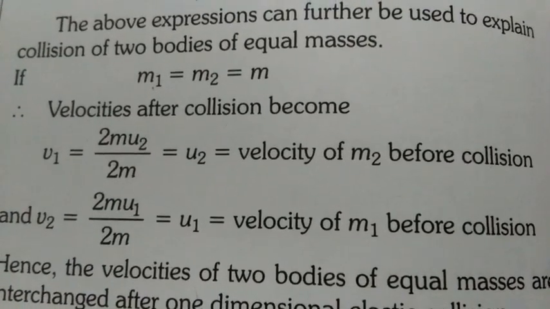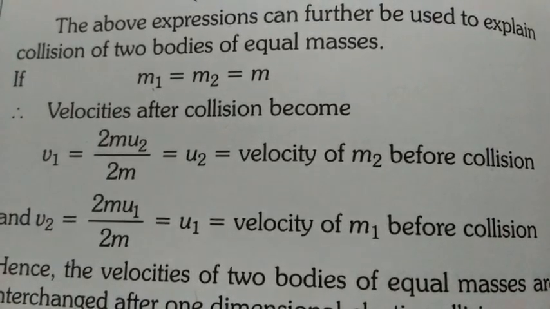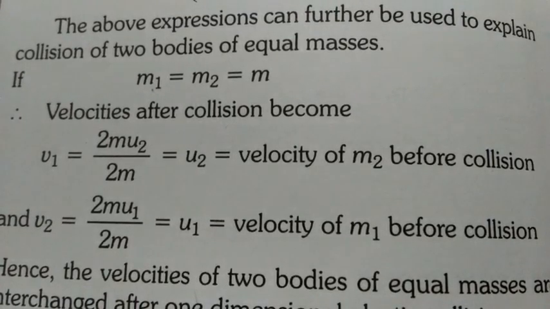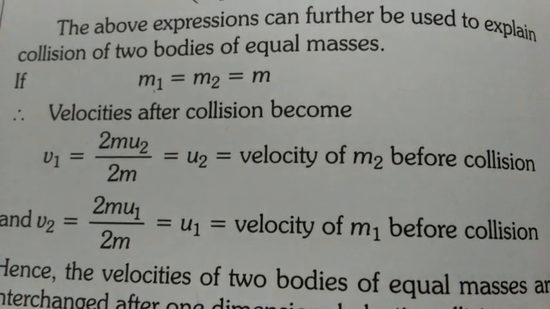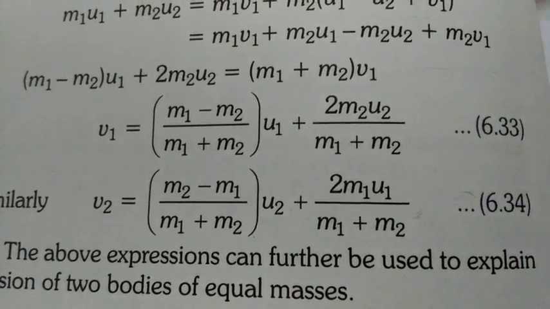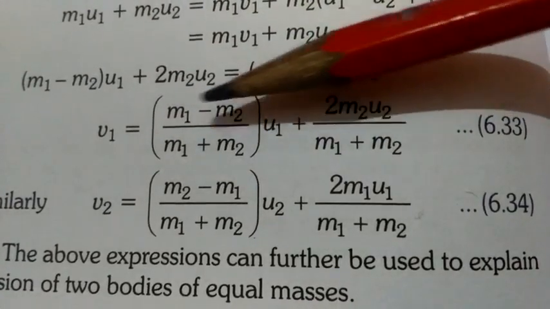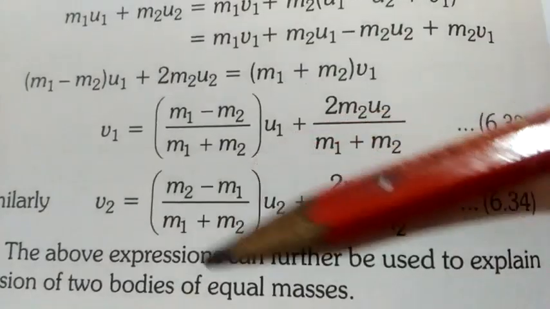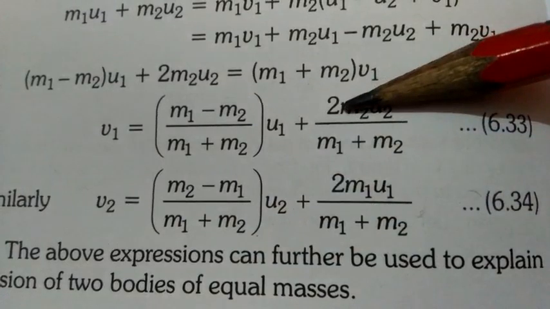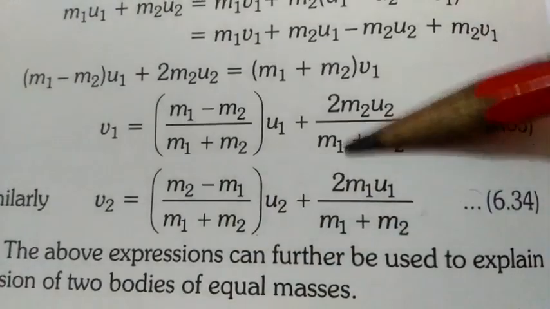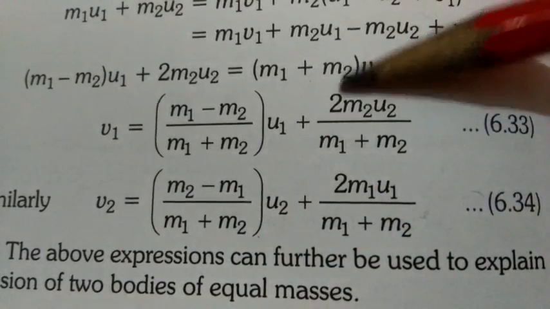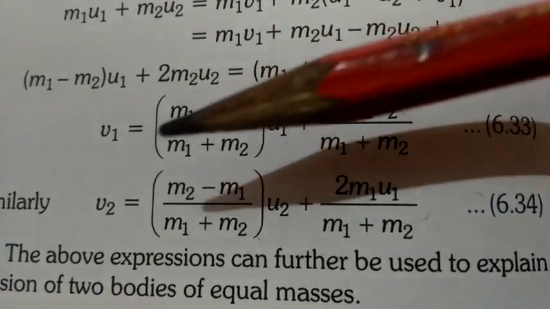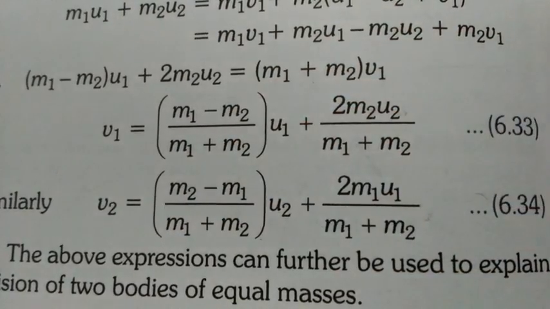For example, one is solved here. Suppose both the bodies have equal masses, so m1 equals m2 equals m. When we put this value in these equations, m1 minus m2 is here. If both are the same, this term will become 0, this term here will become 0. Here m2 is written, m plus m will become 2m, m2 is also m. So what happened? 2m gets cancelled and we only get u2. So v1 equals u2. Similarly, v2 equals u1 we will get.